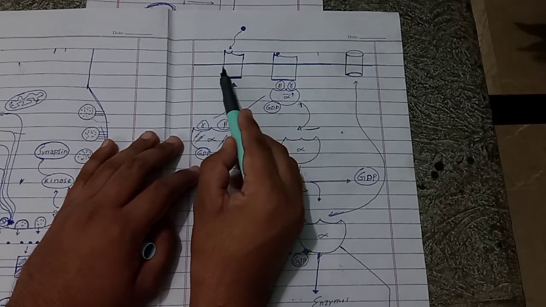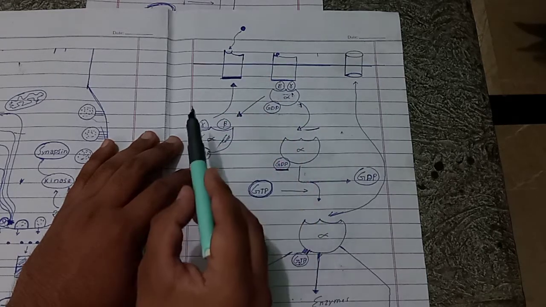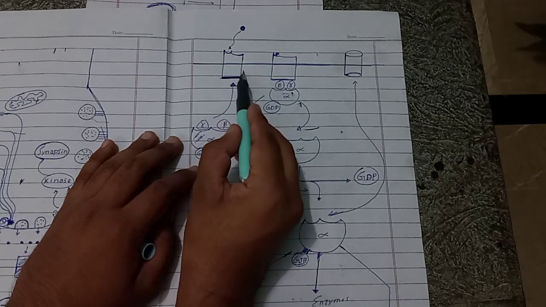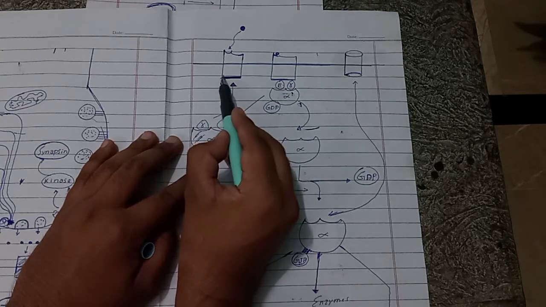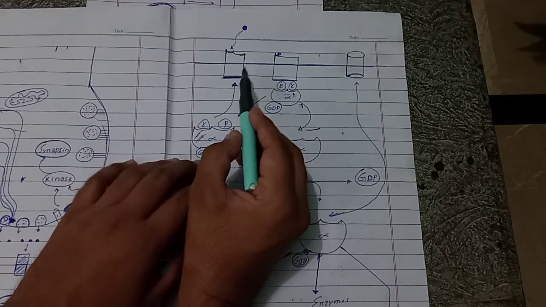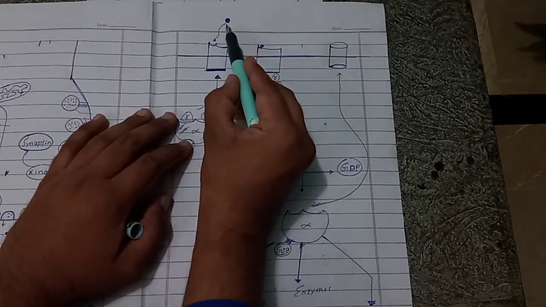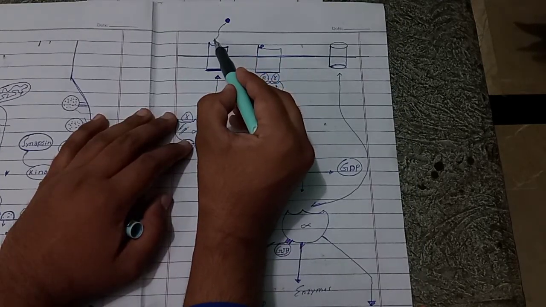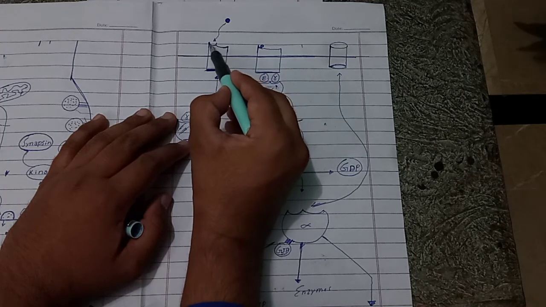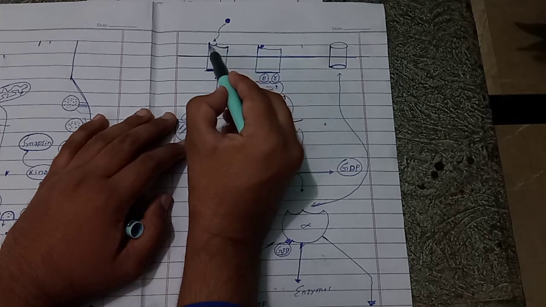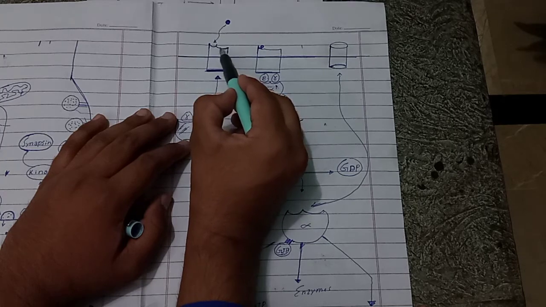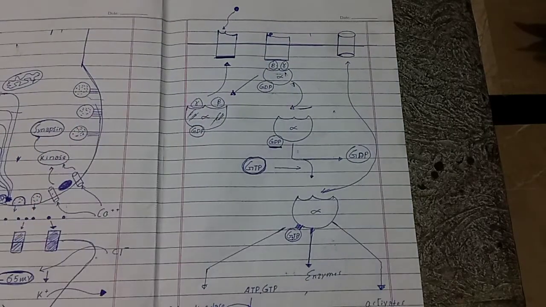The other component protrudes into the cell cytoplasm, and this component is known as the intracellular component because it is inside the cell. When neurotransmitter substance binds with this metabotropic receptor, then what happens?